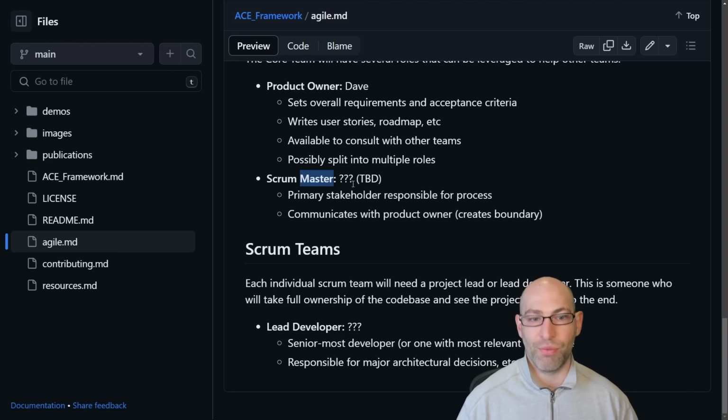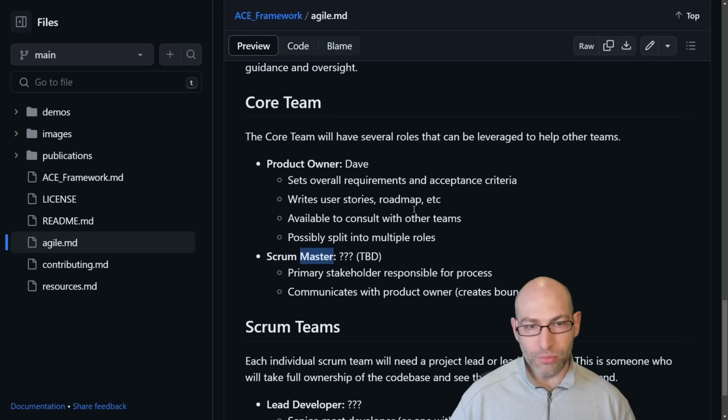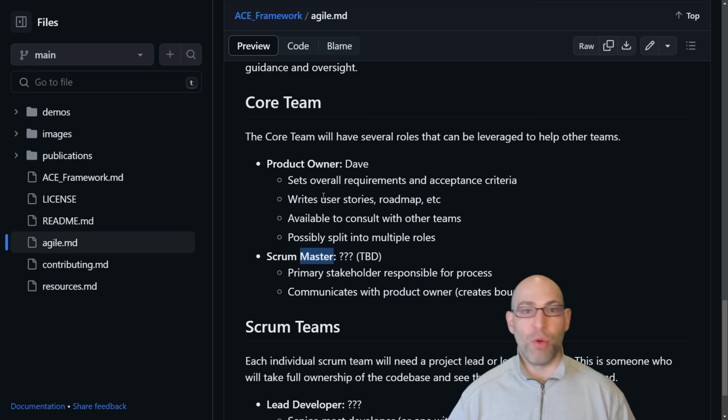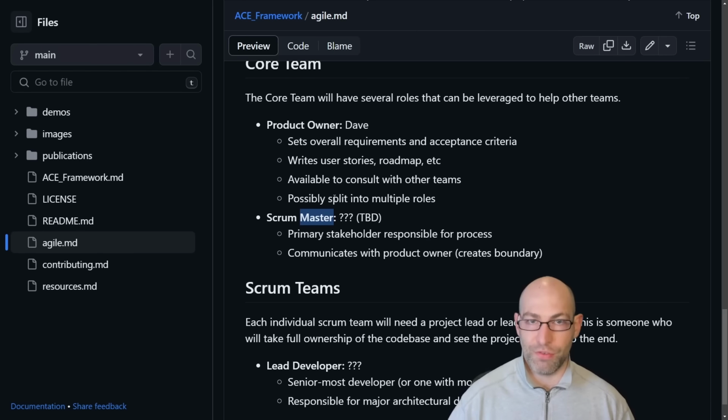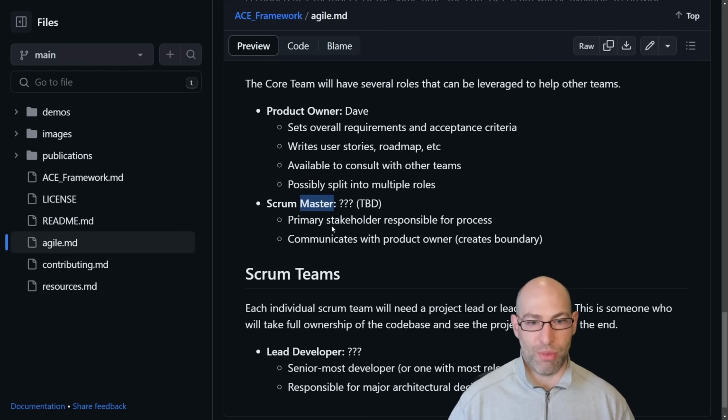It doesn't have to be 7. The Scrum Master will sit in and provide guidance of like, okay, here's how you figure out what to do first. Here's how you conduct the meetings, so on and so forth. And so the idea here is that once we have the core team set up, those of us on the core team will be available to other folks who basically want a little bit of help and guidance implementing an open source implementation of ACE, one of the 4 kinds that we just talked about.